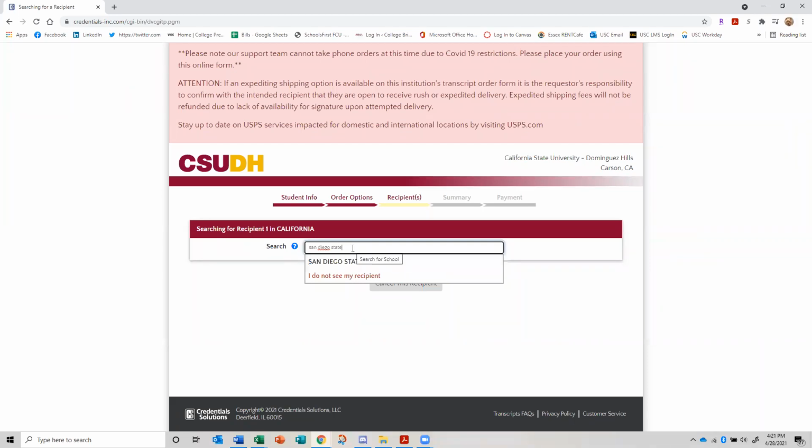All right. But what if I tried CSU San Diego? All right, see, it's not there when that's the same school, right? Just a different name. So you might have to play around with this a little bit. So let's see if we find like CSU Long Beach. Nope, not there. So let's try Long Beach State. Oh, here it is. California State University, Long Beach.